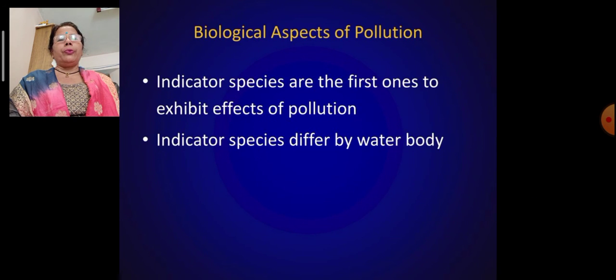Biological aspects of pollution. Indicator species are the first ones to exhibit the effects of pollution, and indicator species differ by water body. They can indicate where chemical oxygen demand, dissolved oxygen, biological oxygen demand, total hardness and suspended materials are higher.